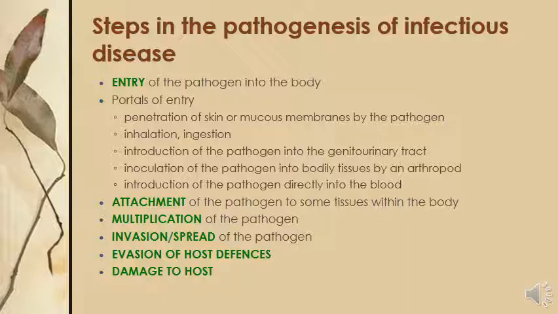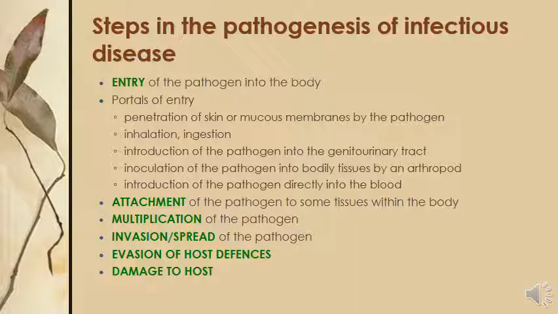We can inhale or ingest. We can inhale with air, with aerosols. We can ingest with food. And bacteria can penetrate into our blood through the GIT, the gastrointestinal tract, or can move into the urinary tract as well.